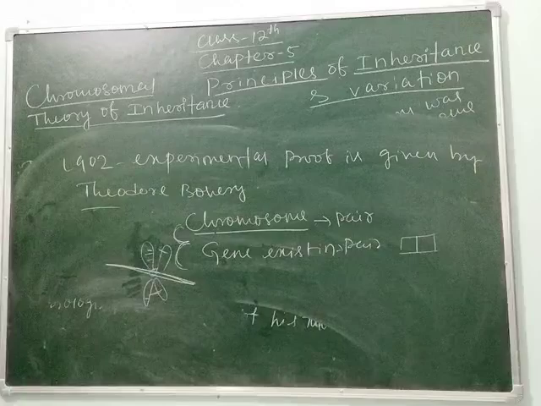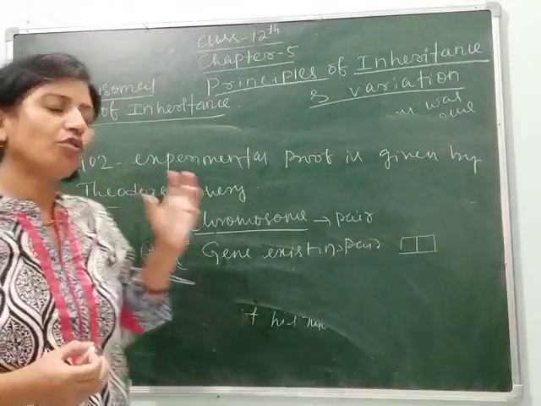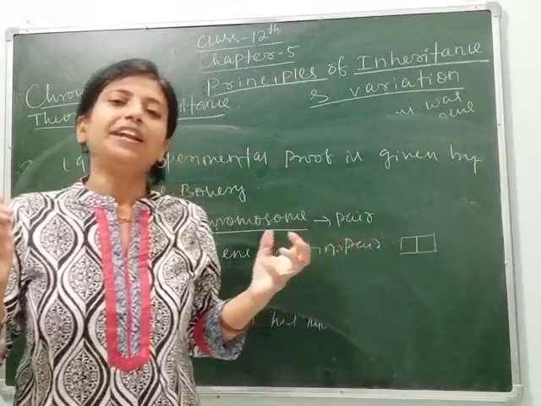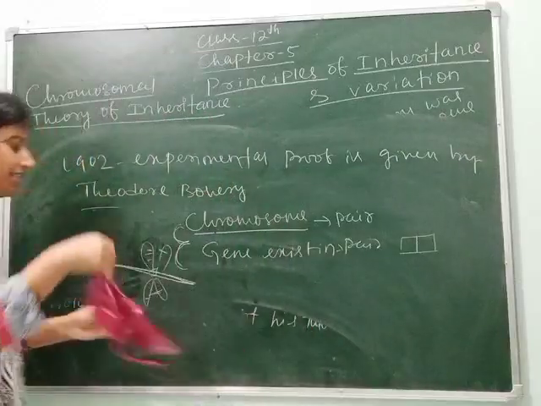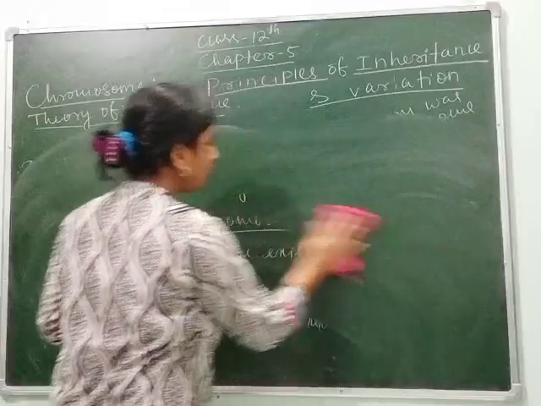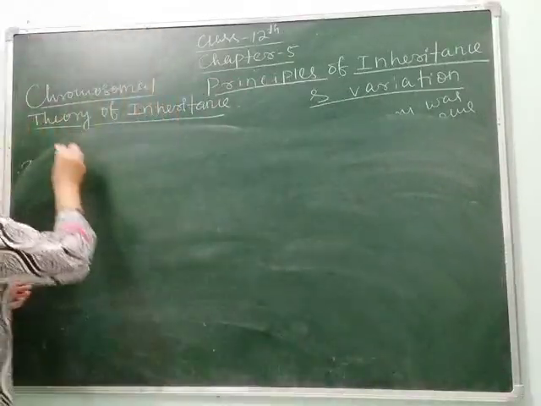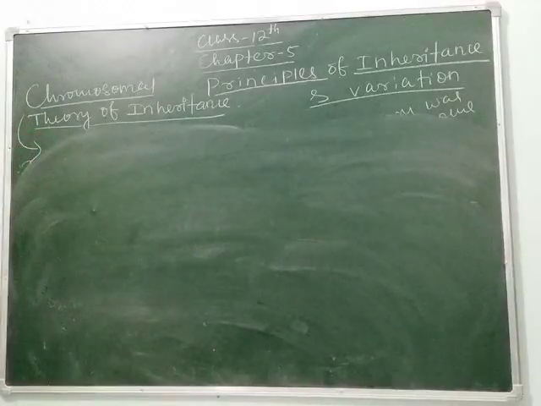Clear, students? So next, to know how chromosomes show their division pattern, T.H. Morgan, means Thomas Hunt Morgan, again did his experiment on the fruit fly. We are studying chromosomal theory of inheritance, so you first need to define it.